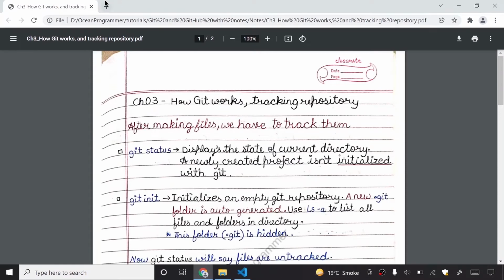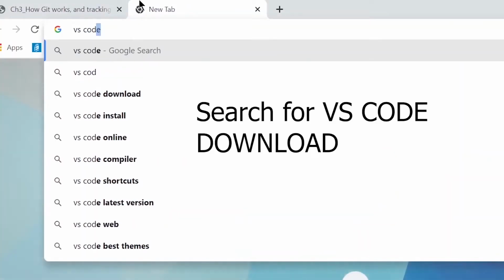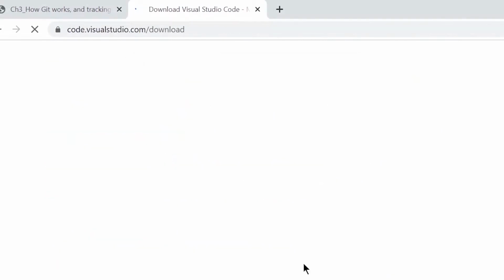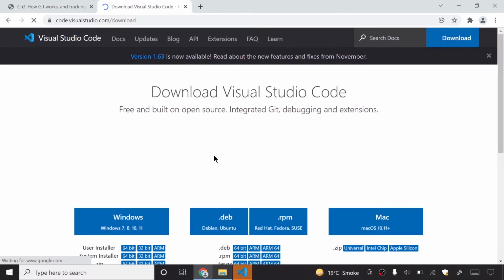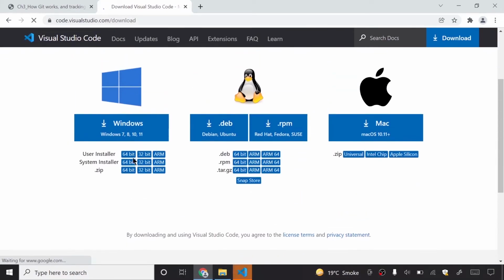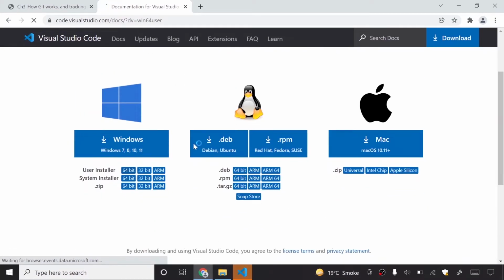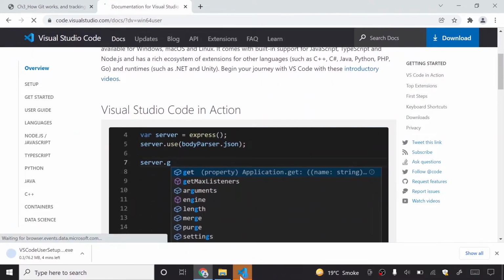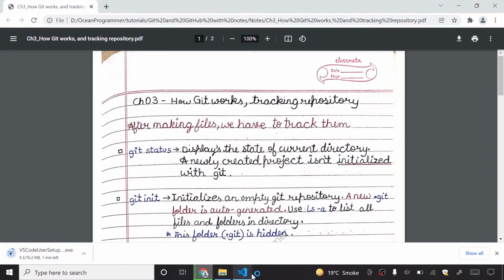You can just search for VS Code download, go to the first link of the official website, and there you will get the download button for your operating system. I will click on Windows 64-bit because I am on a Windows 64-bit machine. If you are on some other operating system, you can install it for yourself. You can install it with the steps I will do.